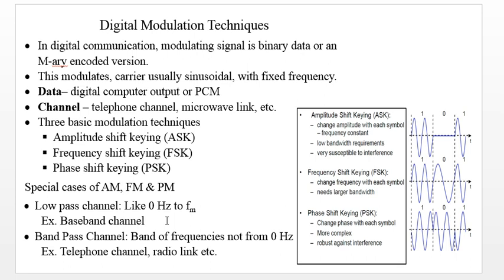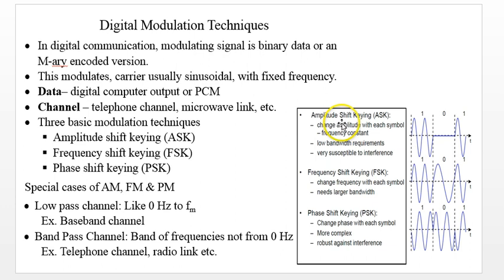A band pass channel is over a band of frequencies, not from 0 hertz. The band is not starting from 0 hertz, but it will be some frequency f1 and the upper frequency will be f2. So it is like a telephone channel, right? Radio link. These are the types of band pass channels. So whenever we are sending the signal with ASK, FSK and PSK, it is on the band pass channel. That means a channel having a band of frequencies.